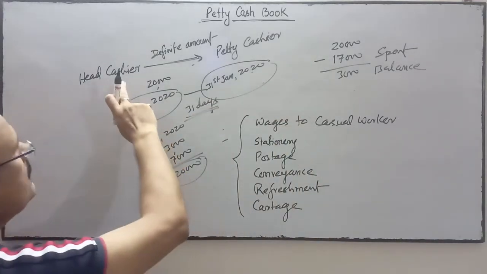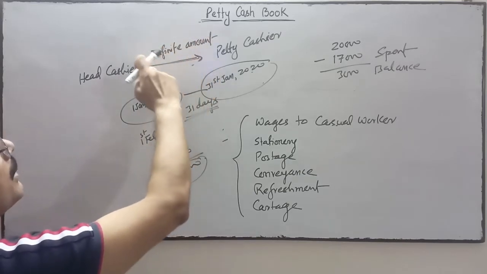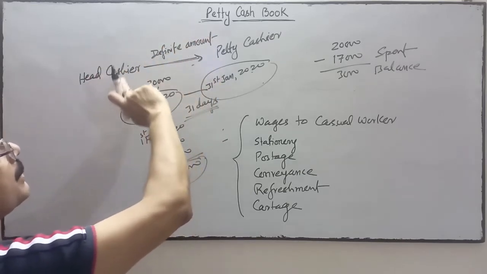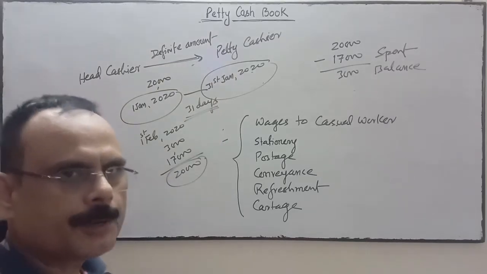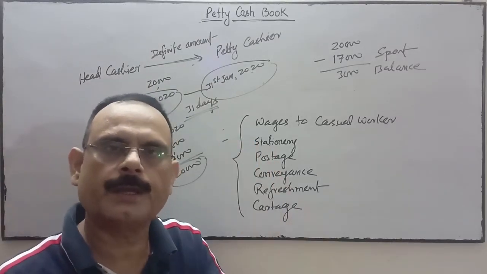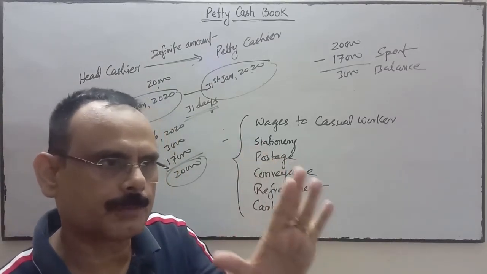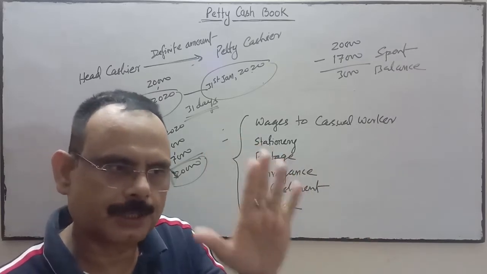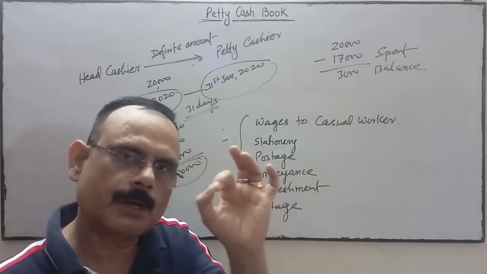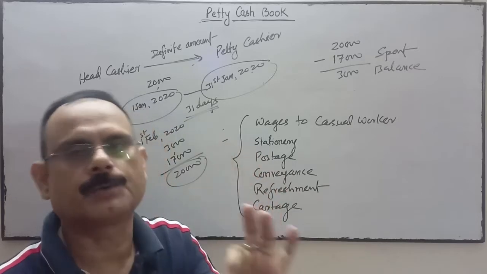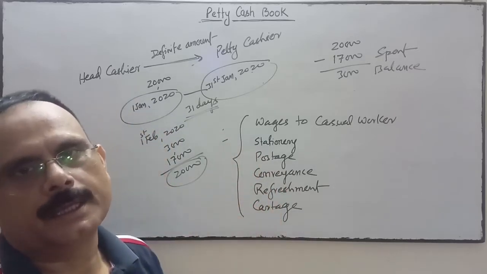The definite amount given by the head cashier to the petty cashier at the beginning of the month, week, quarter or fortnight is called imprest amount, imprest money.